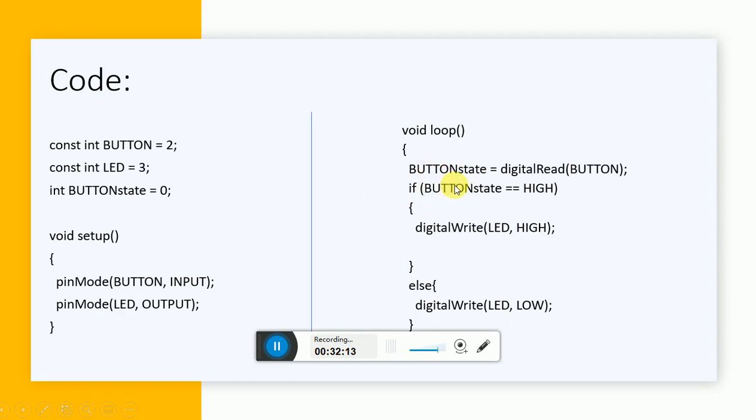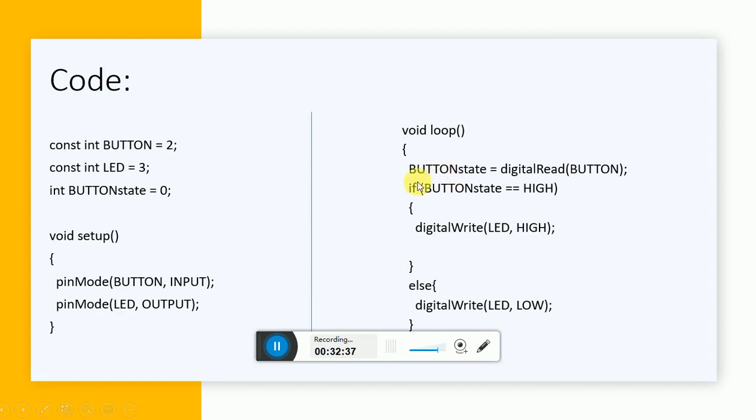Now if the switch is not pressed, then the voltage available at pin number 2 is logic 0, and if the button is pressed, then the voltage available at pin number 2 is logic 1. So whatever the button position is, its value will be read and will be available in button state.